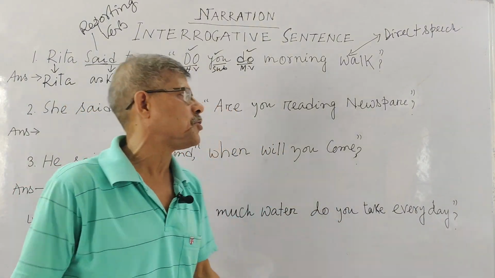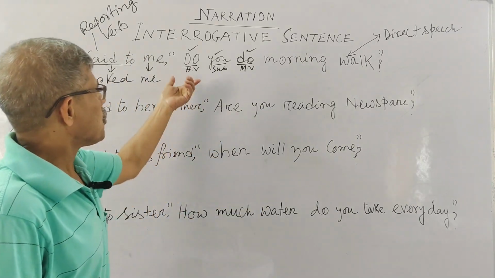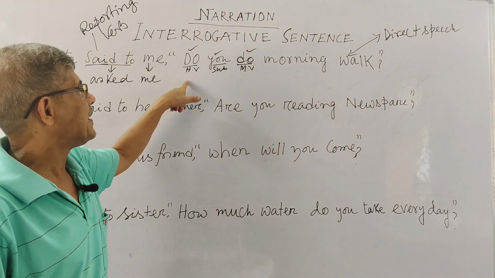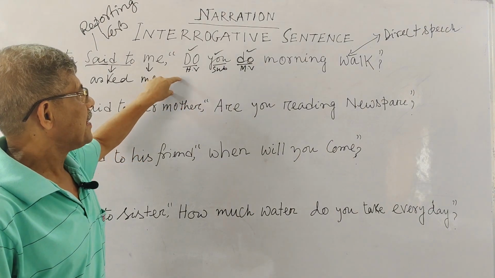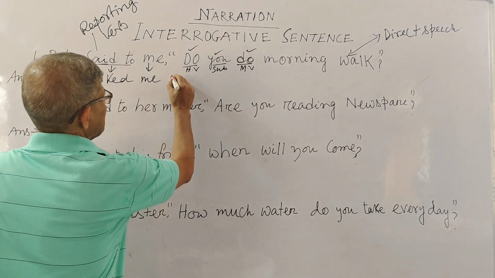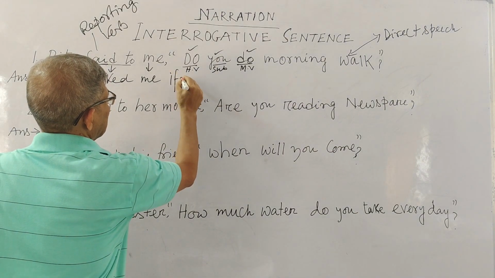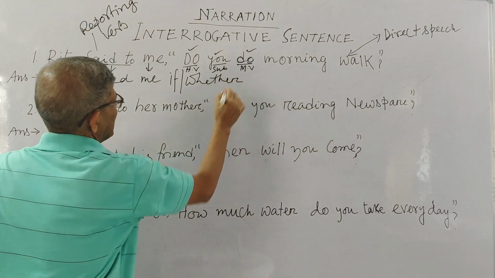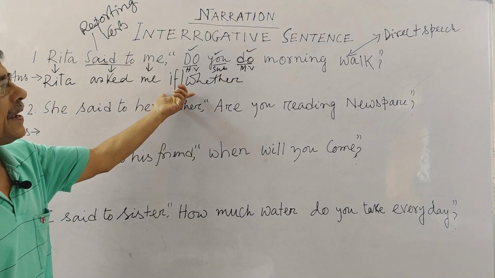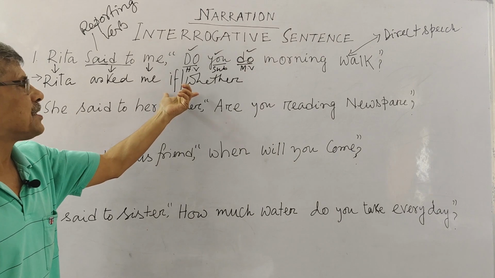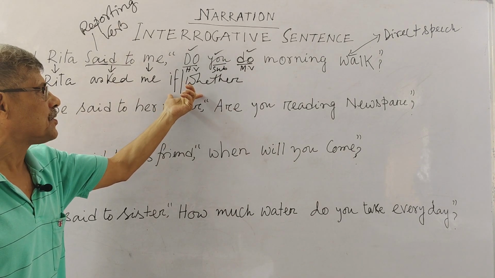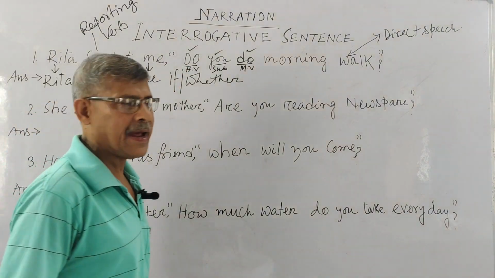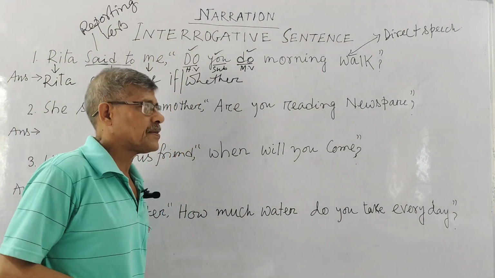From there you can know the chart of helping verbs, isn't it? So if you see your interrogative sentence begins with a helping verb like this, then your linker would be if or whether. Any one you can use as your linker when your interrogative sentence begins with a helping verb. Perhaps you understand.